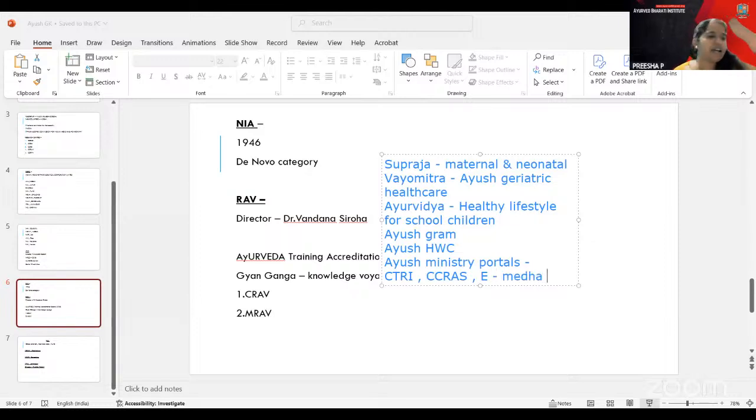CTRI means the Ayurveda data set in CTRI, and CCRIS is the Research Management Information System. E-MEDA is called Electronic Medical Heritage Accession. There is a portal under the E-MEDA, and the AMR is there. AMR is called Ayush Manuscripts Advanced Repository.